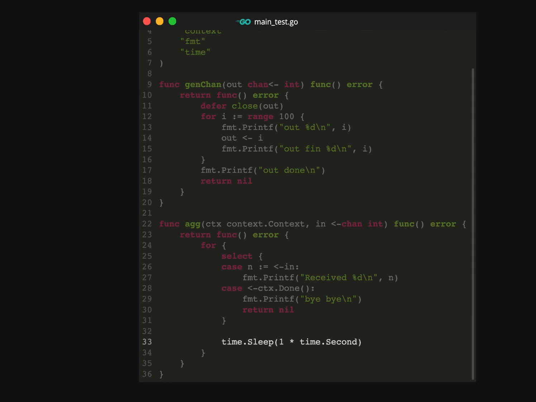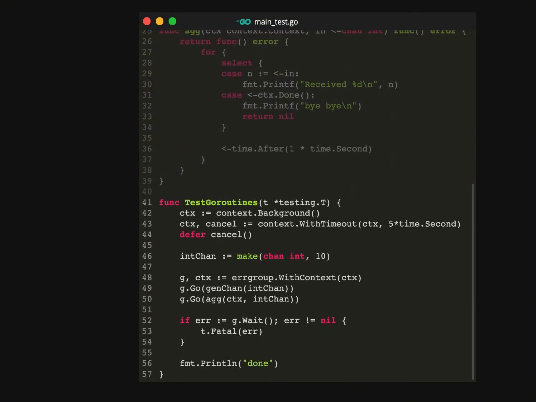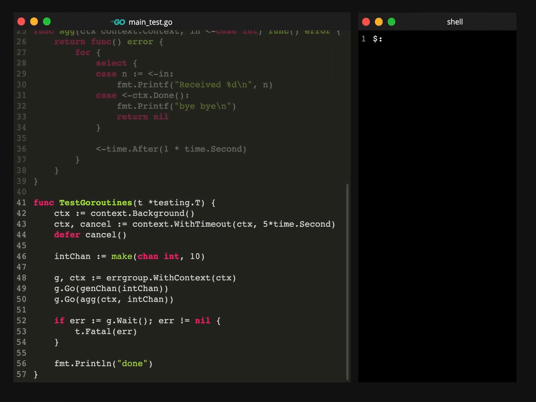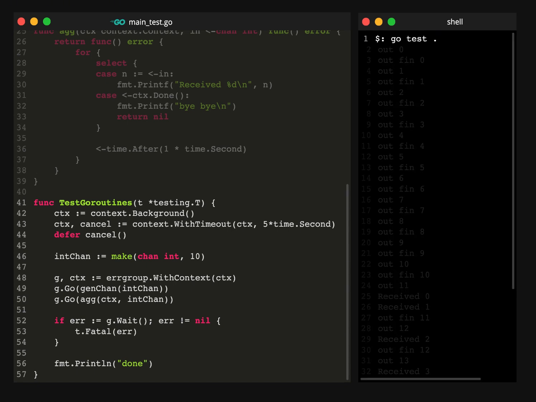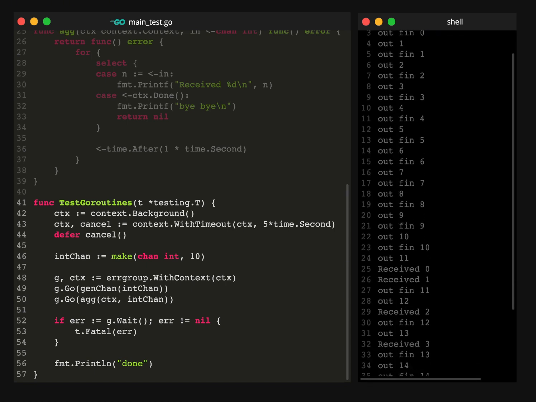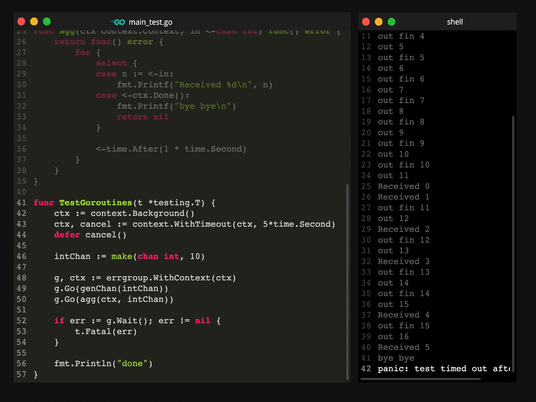The poster just wanted to mainly show that work was being done in the aggregator. Now let's take a look at the test. The test creates a context with a timeout, but this code never finishes. Let's try to run it. After running for about 30 seconds, the test times out and we get a panic.